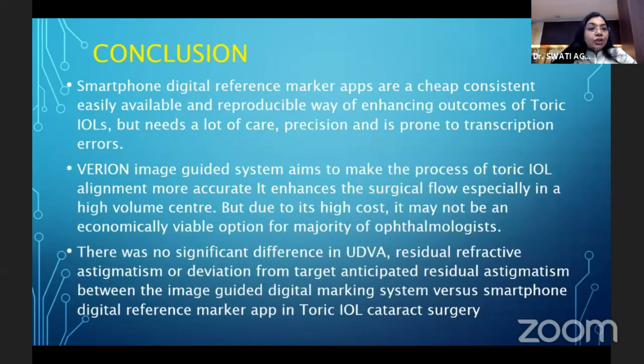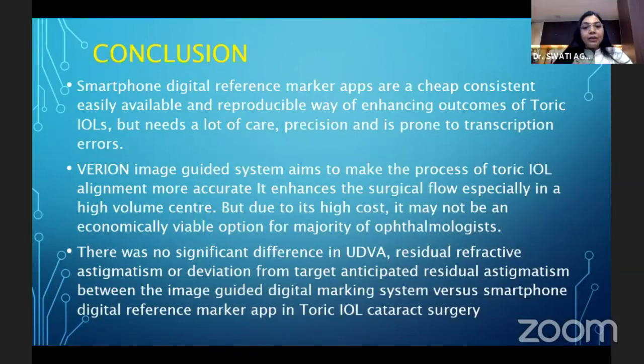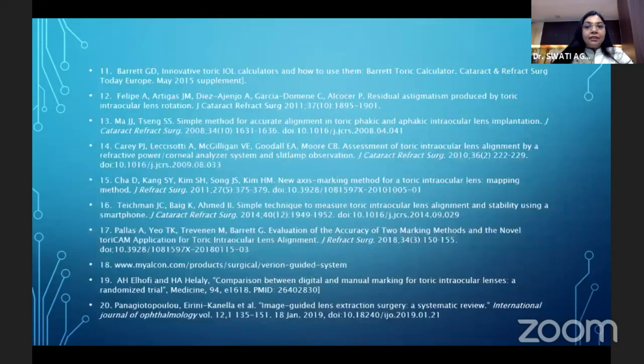To conclude, smartphone digital reference marker apps are a cheap, consistent, easily available, reproducible way of enhancing outcomes of toric IOLs, but need a lot of care and precision, and are prone to transcription errors. The Varian image guided system aims to make the process of toric IOLs more accurate. It enhances the surgical flow, especially in high volume centers, but due to its high cost, it may not be an economically viable option for the majority of ophthalmologists, and there is no significant difference between the uncorrected distance visual acuity, residual astigmatism, and deviation from target residual astigmatism between the two groups. These are the acknowledgements and these are the references. Thank you.